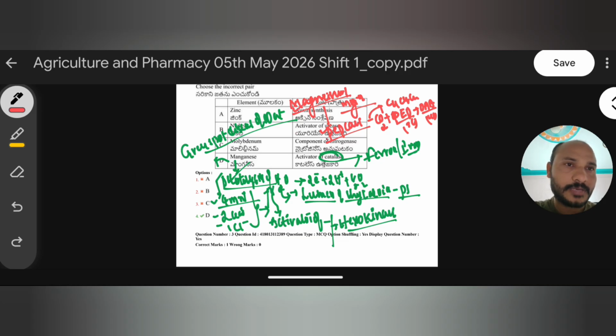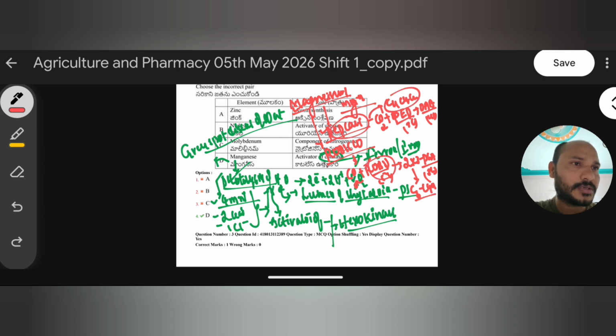Okay, fine. And not only PEPcase, it is also the activator of the rubisco enzyme, very important. Rubisco is the most abundant enzyme in the world, and it is activated by magnesium. Rubisco plays an important role during photosynthesis, especially in the C3 cycle. It fixes carbon dioxide to the 5 carbon compound RuBP, resulting in the formation of 2 molecules of 3 PGA. Each PGA contains 3 carbons, hence it is called the C3 cycle. In the C3 cycle rubisco plays the important role, and in the C4 cycle PEPcase plays the important role. These two enzymes are activated by magnesium.